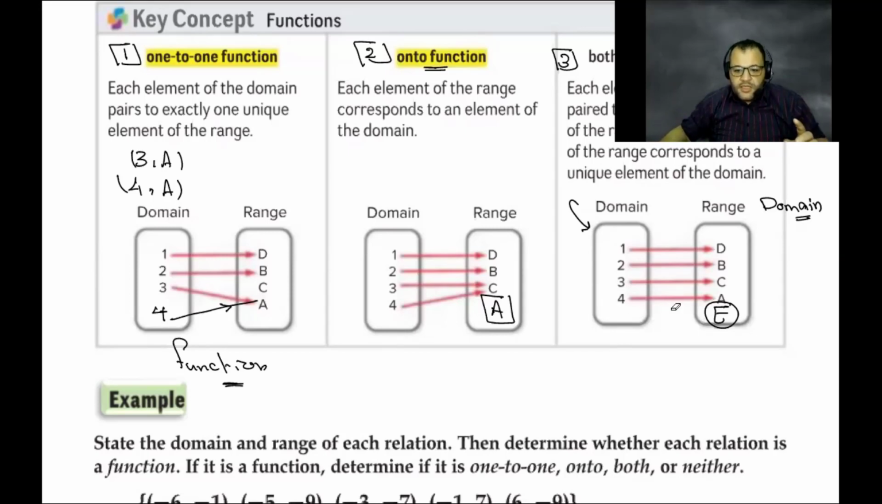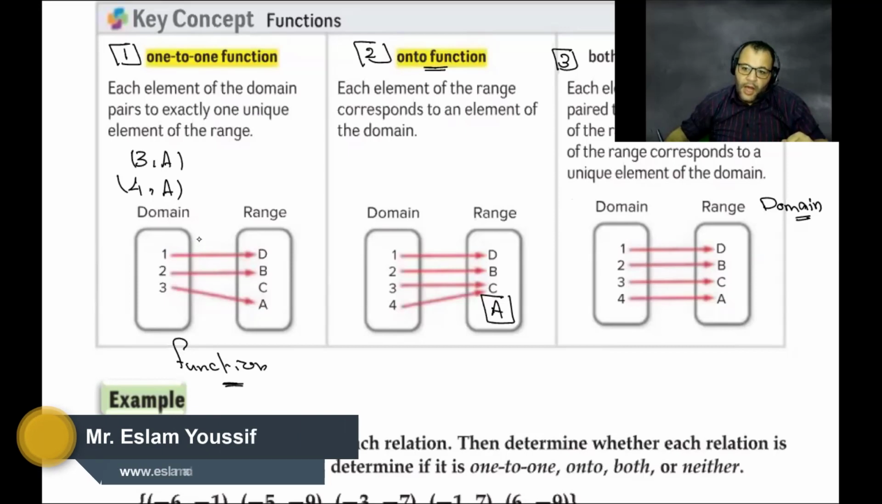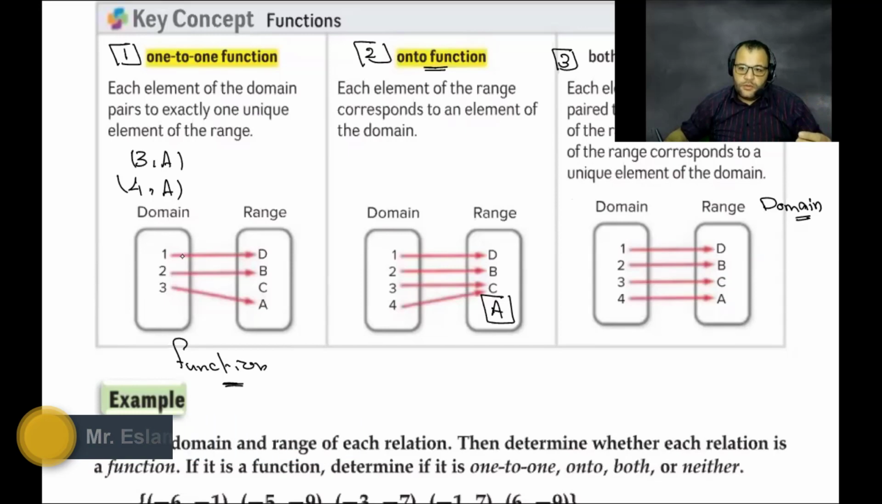But sir, for the first one, C also doesn't have a domain element. Which one? I didn't say that's onto, it's one-to-one. Each domain element has its own range element, so it would be one-to-one. But in the last one, you said E doesn't have a domain element, so you said it's neither. Why isn't the first one neither as well?